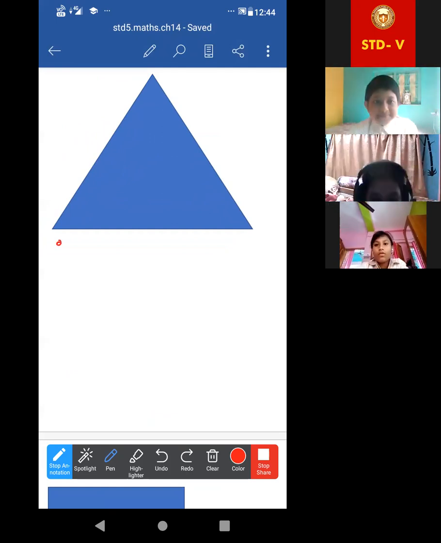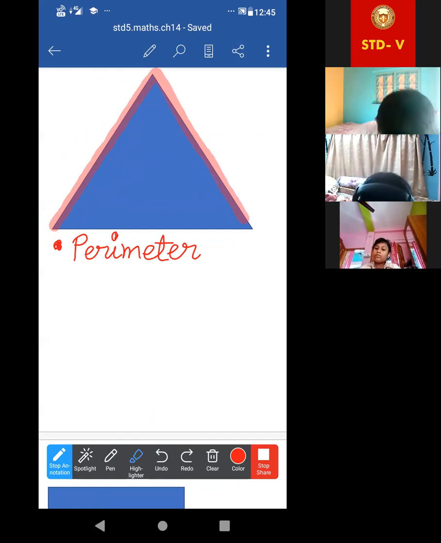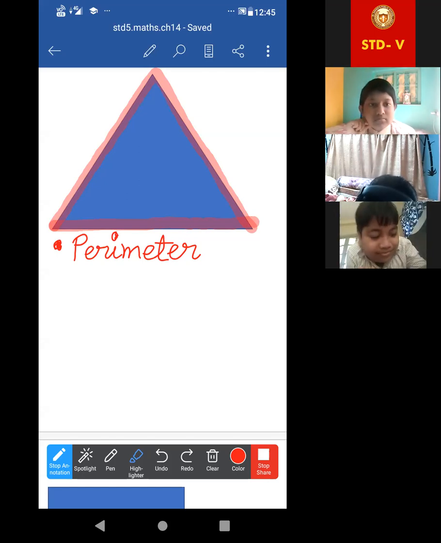Now just make a bullet. Perimeter we will have to write. Ma'am, please wait. Acha, I have marked this. Let me wait, the highlight of it. This length is known as perimeter. So you will also dark the boundary. You will also dark the boundary.